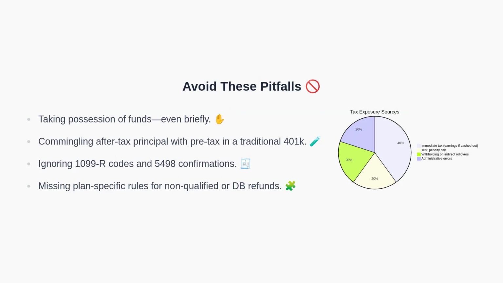Avoid taking possession of funds, even for a short time, because it can trigger withholding and the 60-day clock. Do not commingle after-tax principal with pre-tax money inside a traditional 401k because it complicates accounting and risks tax errors. Review your 1099-R and 5498 confirmations to ensure they match your intent. Finally, do not ignore plan-specific rules for non-qualified or defined benefit refunds. Now, a quick knowledge check.